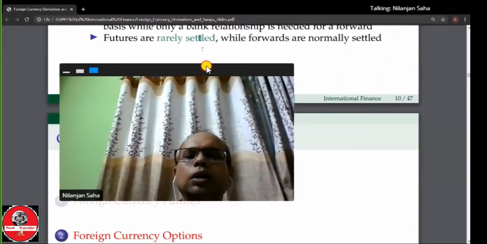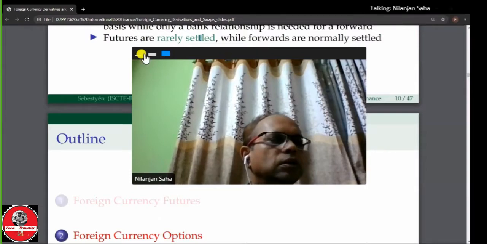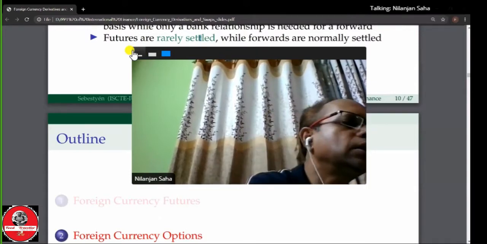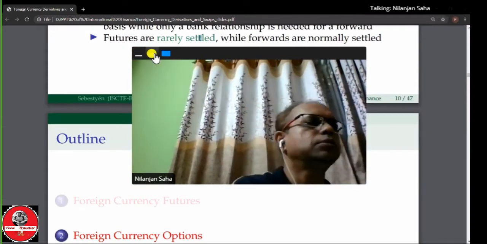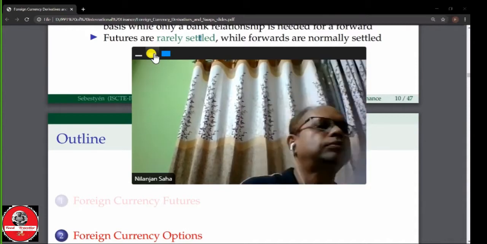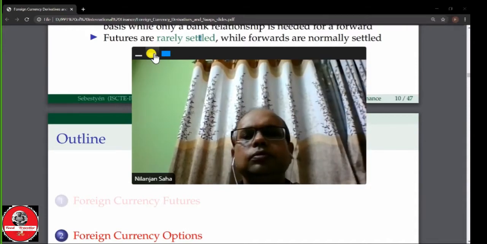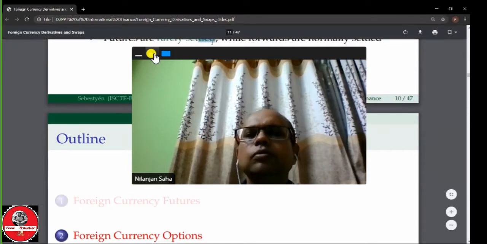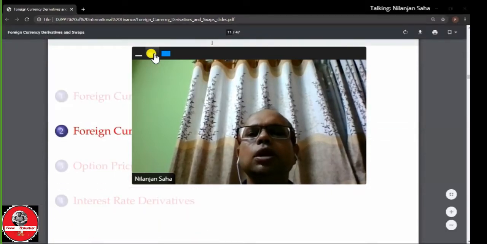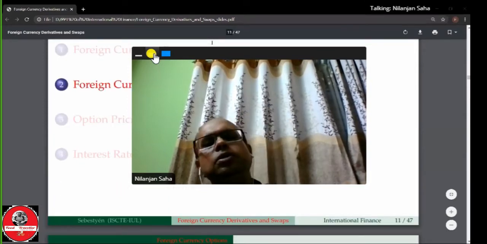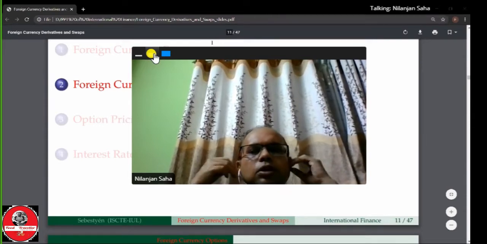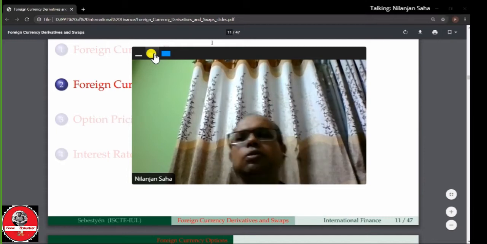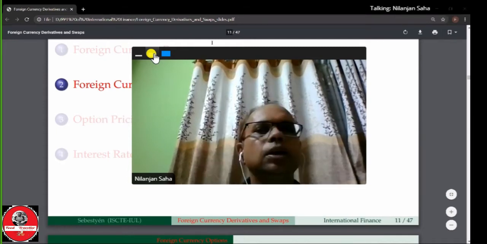Now the foreign currency option. Now we have to focus on the foreign currency option. The outline of the topic is the foreign currency option. We know that there are two types of foreign currency derivatives. One is the foreign currency future, another is the foreign currency option. One is the future contract, another is the option contract.